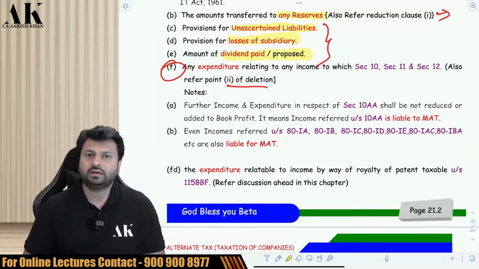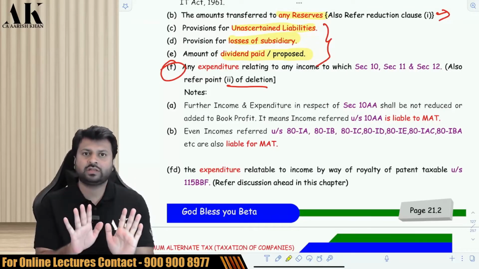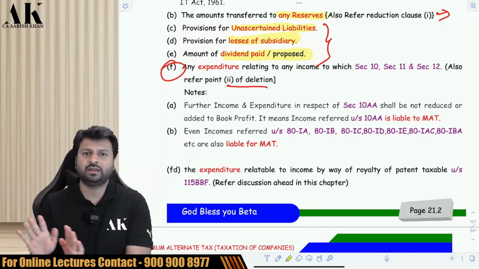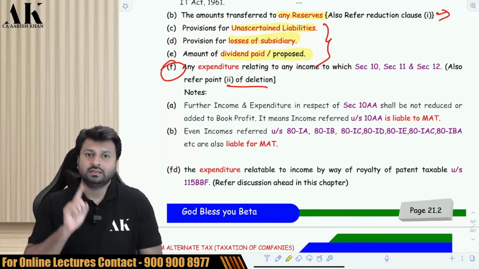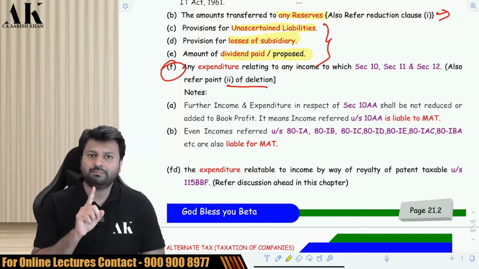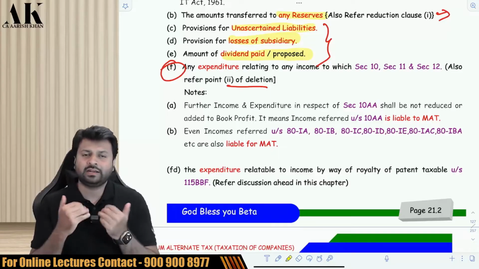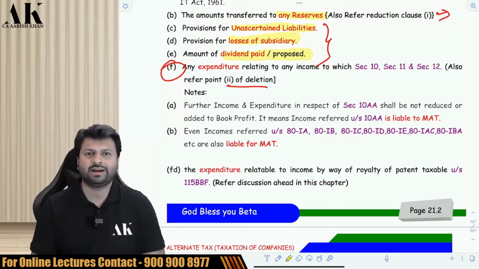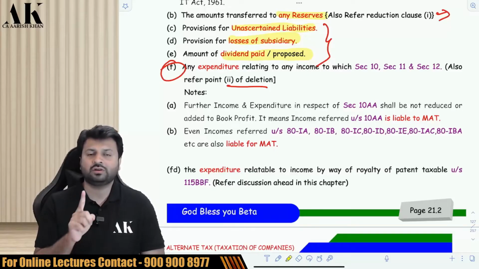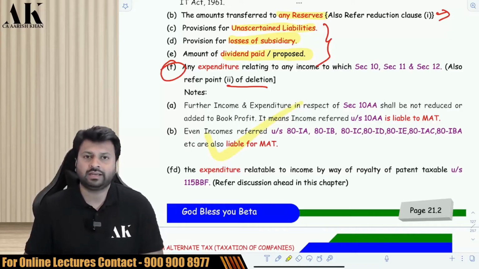Sir, what about the deductions under 10AA, 80IA, 80IB, 80IC, 80ID? If there is an expense in relation to these deductions, let it be on the debit side of PNL, let it be on the credit side of PNL, let it bear the brunt of MAT. These incomes will be subject to MAT. These profit linked deductions will be subject to MAT in the provisions of MAT. So let it be on the debit side and let it be on the credit side, let it be part of PNL, let it bear the burden of 18%, 15%, whatever is the MAT rate. But in the normal provision, you will reduce it from the GTI, gross total income, because these deductions are from chapter 6A. This is a very important point which has to be kept in mind.